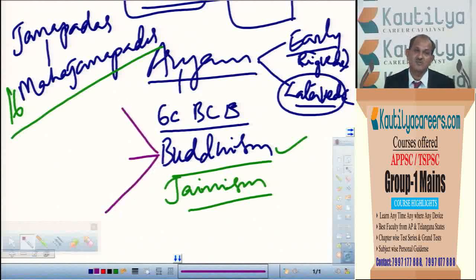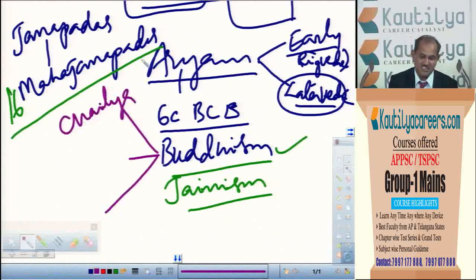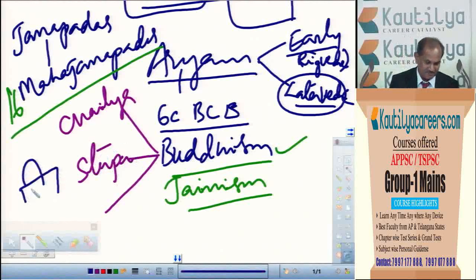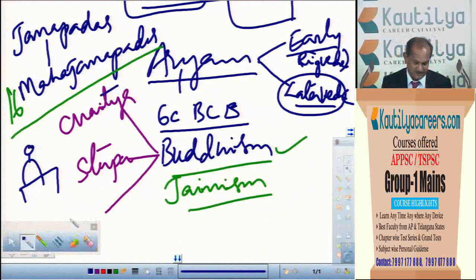The prayer hall of Buddhism is called a Chaitya. Yes, many Chaityas were built. So Chaitya is a prayer hall. Then they built stupas. You know what a stupa is, and we'll discuss the stupas in detail here. It is an egg-shaped construction for the purpose of prayer. It will look like this. Of course, we'll discuss it in detail. I'll show the photographs later to you. So they built stupas. And the Buddhist monks' residential places were called viharas.